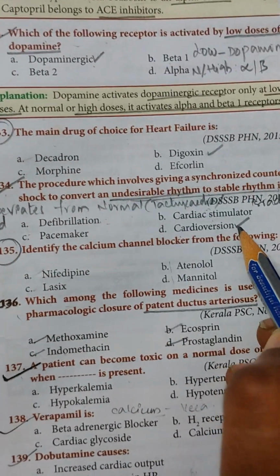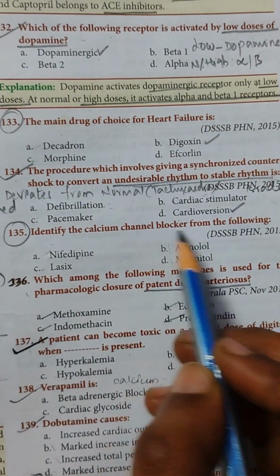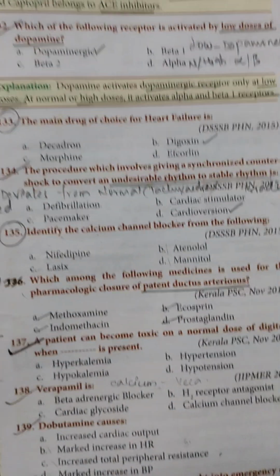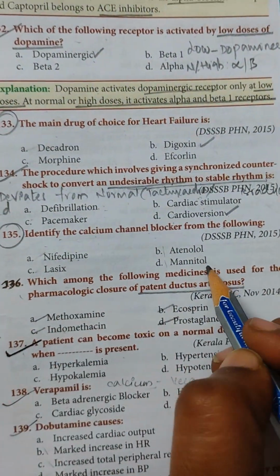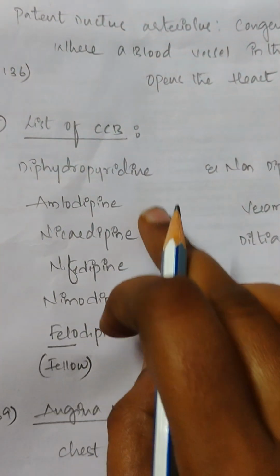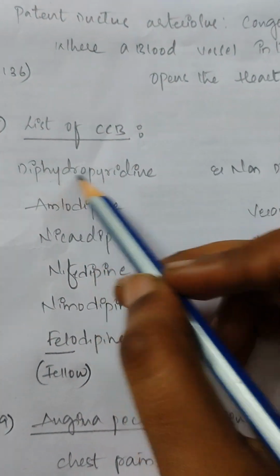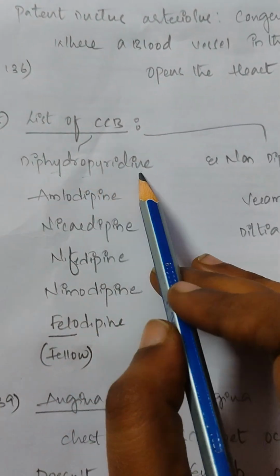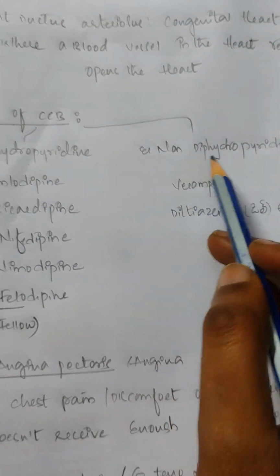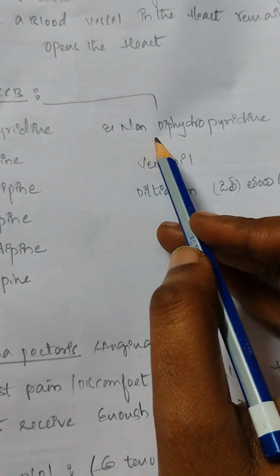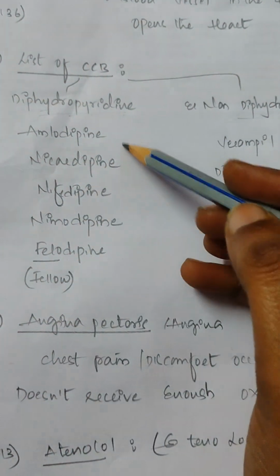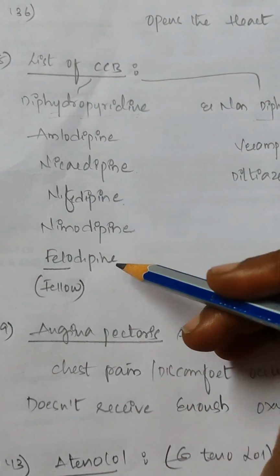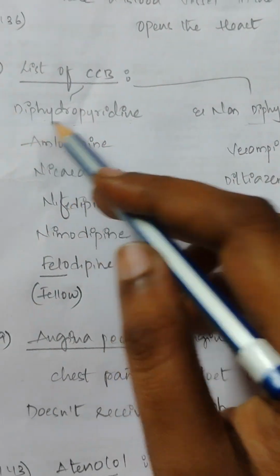If the heart rate deviates, then we use the procedure cardioversion. Then, identify the calcium channel blocker from the following: nifedipine, atenolol, Lasix, mannitol. Here you can see the list of calcium channel blockers. They are classified into two types: dihydropyridine and non-dihydropyridine. Amlodipine, nicardipine, nifedipine, nimodipine, and felodipine are all dihydropyridines.